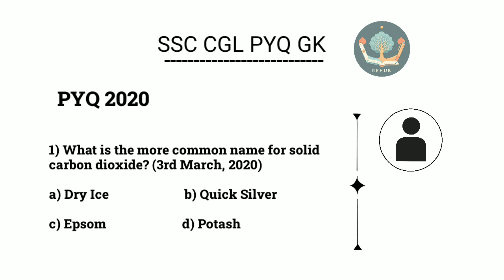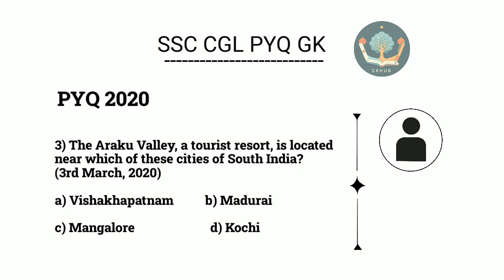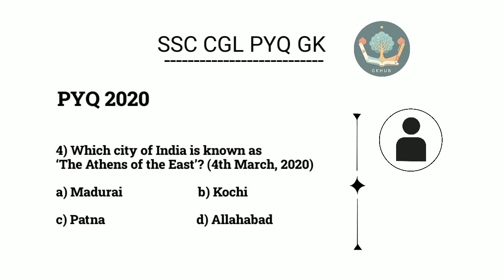1. What is the more common name for solid carbon dioxide? A. Dry ice. 2. For which of the following sports was Dronavali Harika conferred with the prestigious Padma Shri Award? B. Chess. 3. The Araku Valley, a tourist resort, is located near which of these cities of South India? A. Visakhapatnam. 4. Which city of India is known as the Athens of the East?